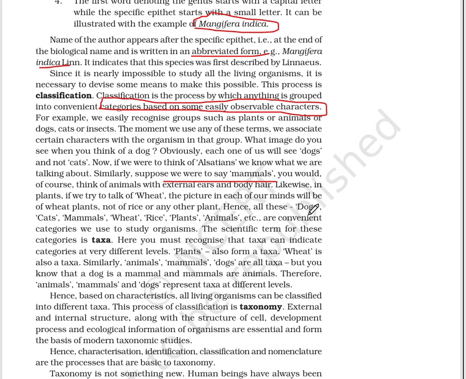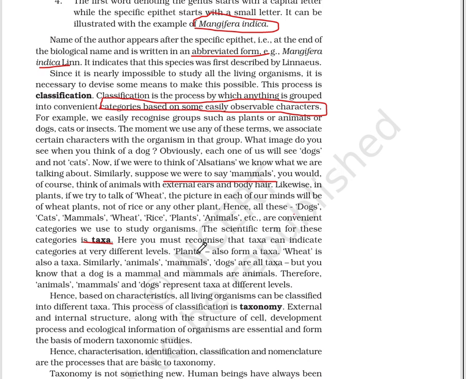Hence, all these, dog, cat, mammals, wheat, rice, plants, animals, etc., are convenient categories we use to study organisms. The scientific term for these categories is taxa. Here you must recognize that taxa can indicate categories at very different levels.